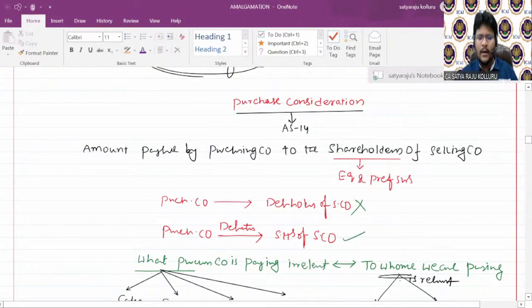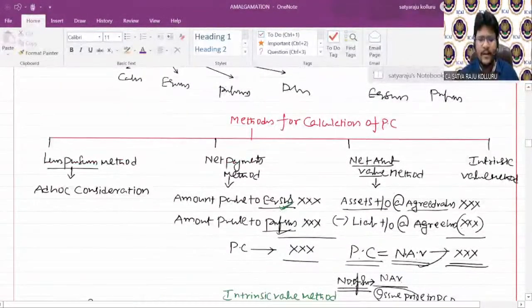Then we've seen different methods of purchase consideration: lump sum method, net payments method, net asset value method, and intrinsic value method. In case of the lump sum method, simply an ad hoc consideration is decided by the purchasing company and given to the selling company. Ad hoc consideration means a fixed amount. Next, coming to the net payments method. In case of the net payments method, how to calculate PC? If you are able to ascertain the amount payable to equity shareholders and the amount payable to preference shareholders with the given information, then the method of PC is the net payments method.